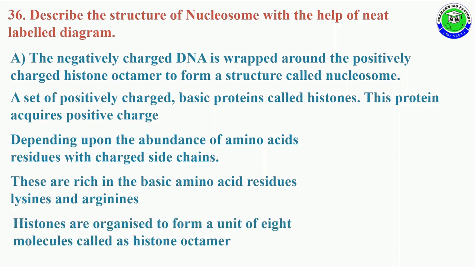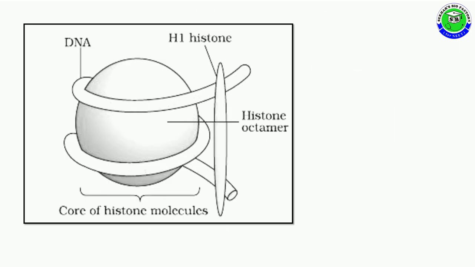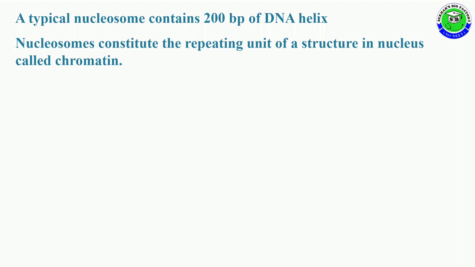The histones are organized into a unit of 8 molecules called histone octamer. It consists of 8 histone proteins. So this is the diagram for this question, showing a histone octamer and a double-stranded DNA. The DNA is wrapped around this histone octamer in 2 turns, and H1 protein binds outside. A typical nucleosome consists of 200 base pairs of DNA helix, and the nucleosomes constitute the repeating units of a structure in the nucleus called chromatin.